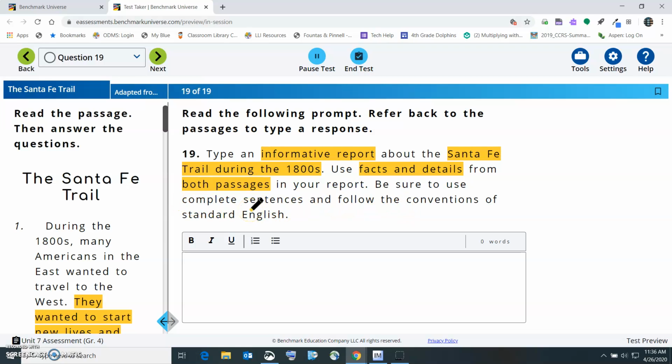So this is where it's your informative report. So this is where you're going to tell us about the Santa Fe Trail. What was it used for? What did they do? Using your information from both stories.